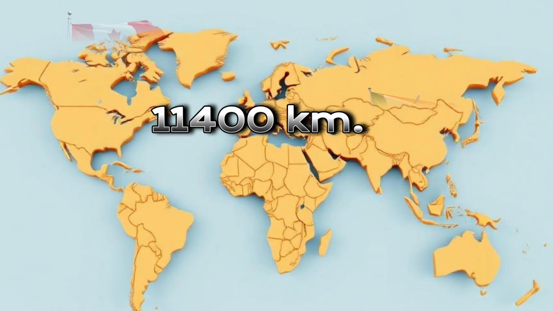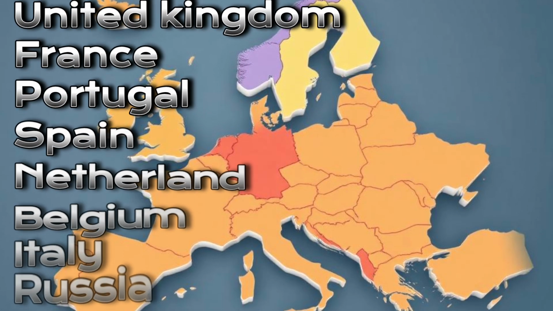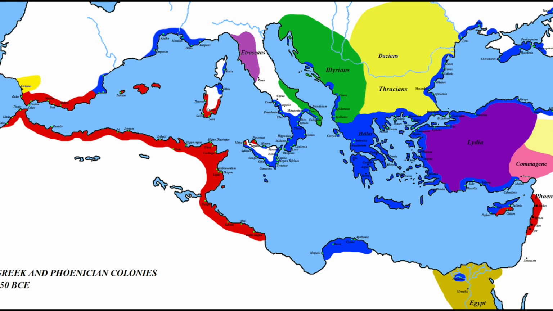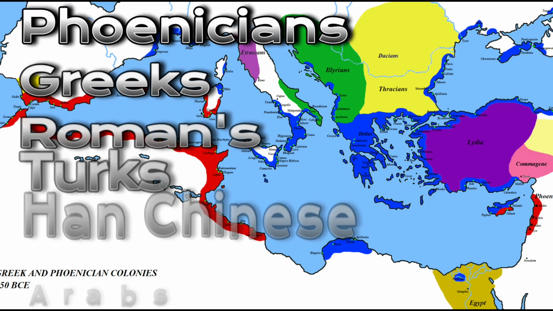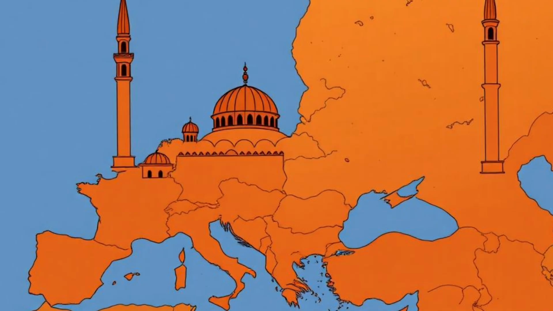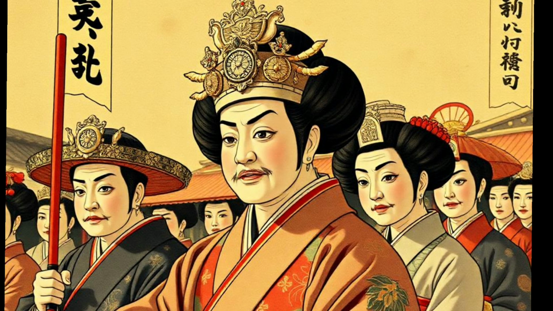If you think modern day European countries like United Kingdom, France, Portugal, Spain, Netherlands, Belgium, Italy, Russia and other powers started the practice of colonialism in the world, then you are absolutely wrong. Because the practice of colonialism was first started in ancient and medieval times. And this was practiced by the Phoenicians, Greeks, Romans, Turks, Han Chinese and Arab powers. Their legacy of colonialism was followed by the later powers of Europeans, Americans, Ottomans, and Japanese between 1492 to